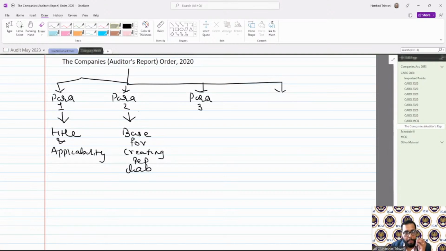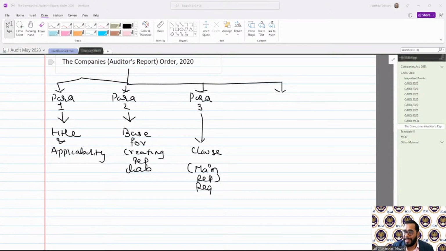Para 3 is the important paragraph of this order, which specifies the clauses that we will be discussing. That is the main reporting requirement. Para 4 says it is with respect to unfavorable and qualified answers. Para 4 talks about unqualified answers.